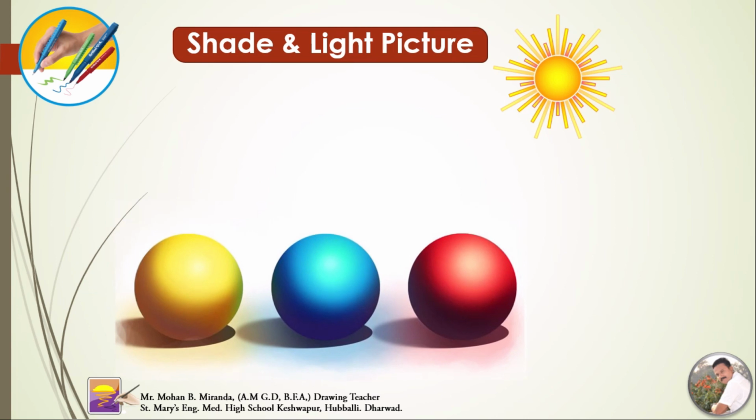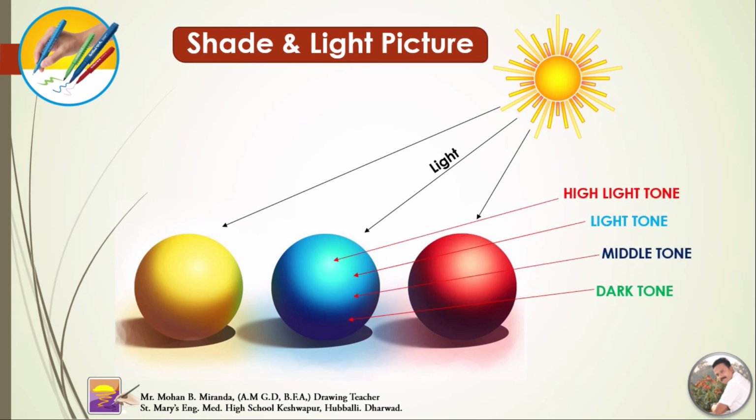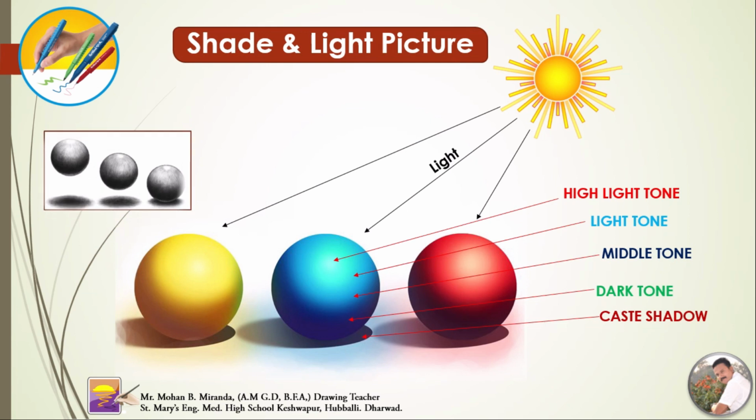Here is the sun, and there are objects. Sun rays or sunlight fall on the object. You can see the light tone, dark tone, middle tone, highlight tone, and cast shadows. These are the variations. Here is an example, a black and white picture.